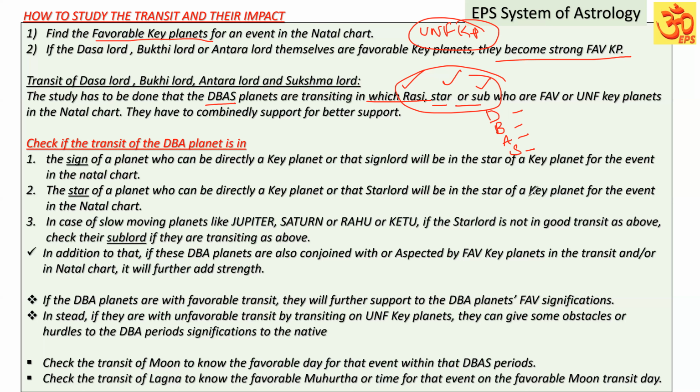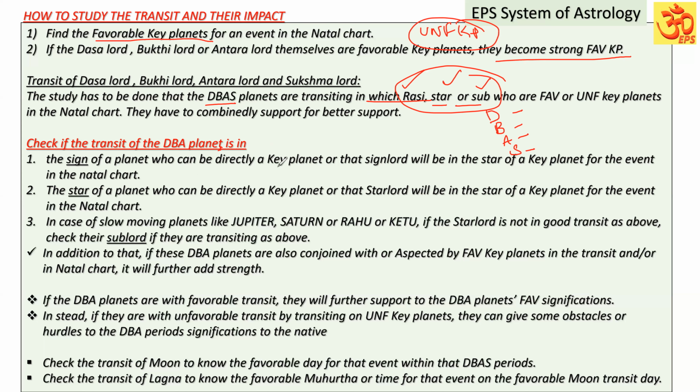Okay. Check the transit of Dasa Bhukthi Antara planets, how it has to be done. That's what I'm explaining here. Check whether the transit of the DBA planets is in the sign of a planet who can be directly a key planet, or that sign lord will be in the star of a key planet for the event in the natal chart.